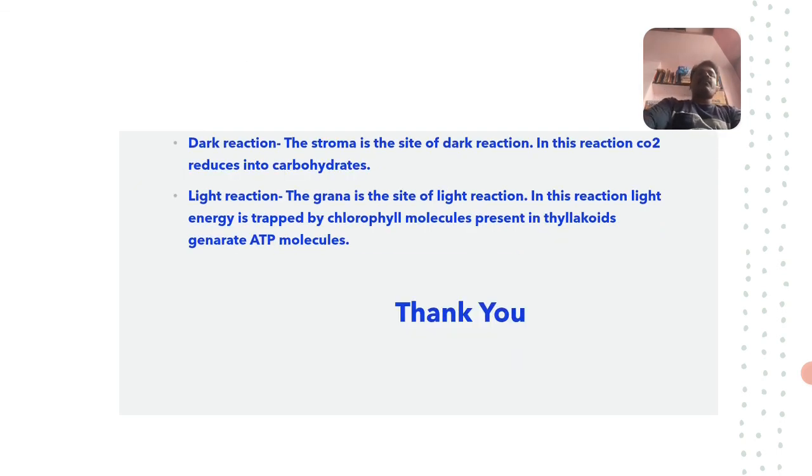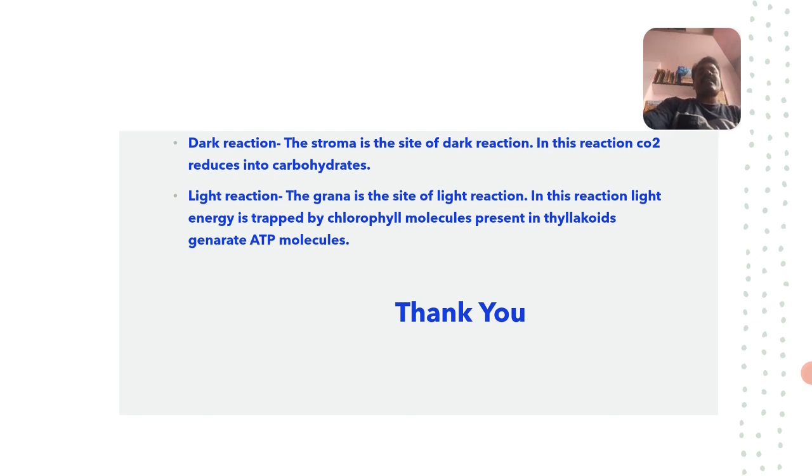And next, photosynthesis consists of two different kinds of reactions because it is a metabolic process. One is the dark reaction and the other is the light reaction. The stroma is the site of dark reaction. In this reaction, carbon dioxide is reduced into carbohydrates. Dark reaction refers to the reaction in the absence of light.